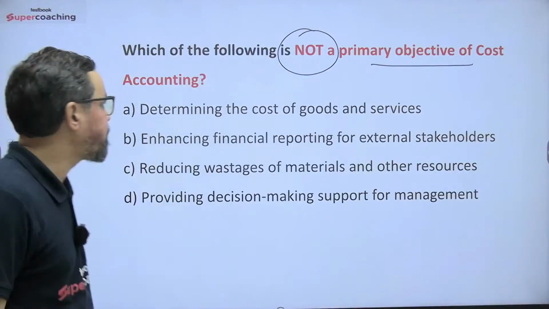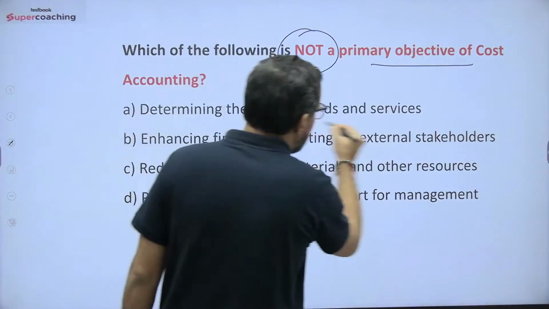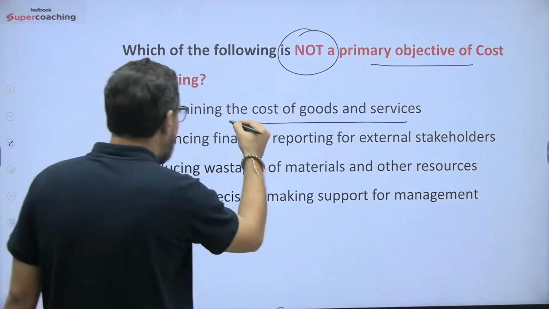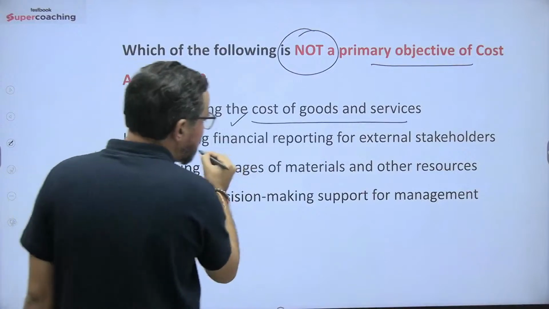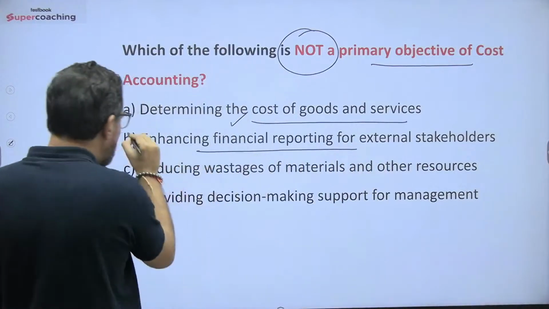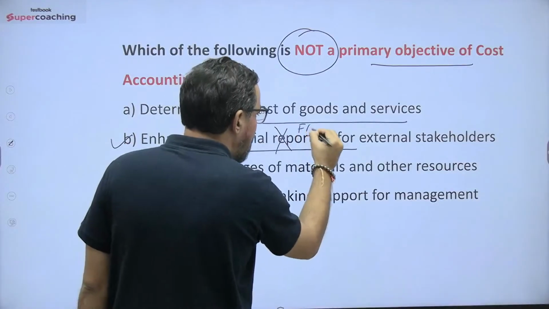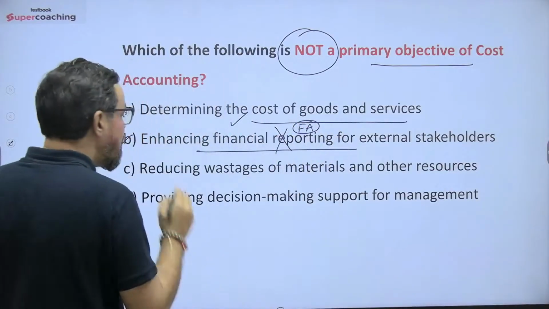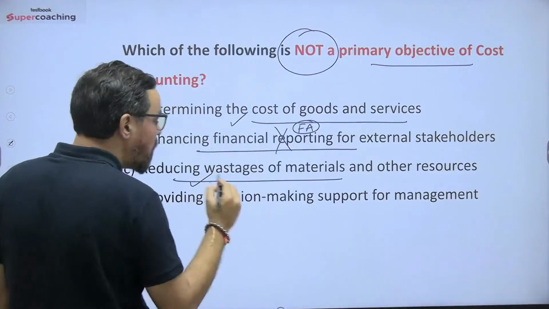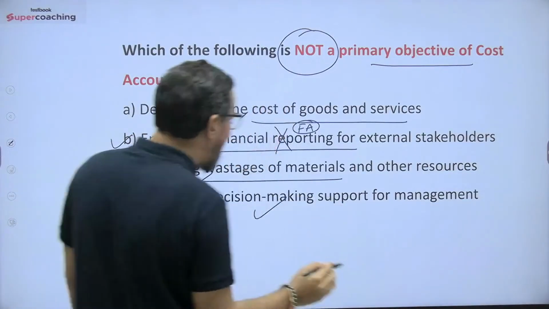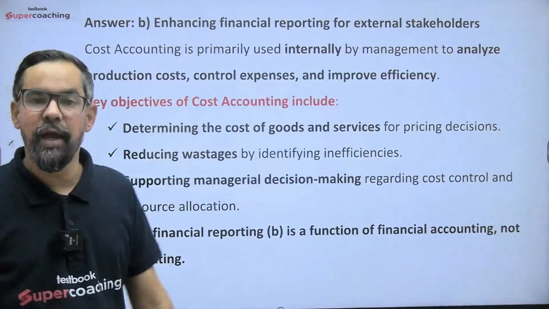So, not a primary objective. Determining the cost of goods and services, this is the primary objective of your cost accounting. Enhancing financial reporting: when it comes to financial reporting, it is generally part of your financial accounting, not cost accounting. Reducing wastage, ठीक है, that is also part of this. Providing decision making support to management, again this is generally part of this one. So option B will be the right answer for this one.